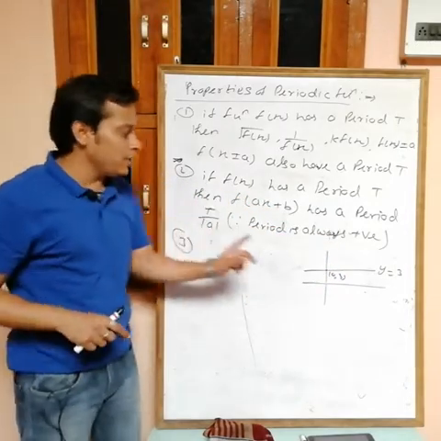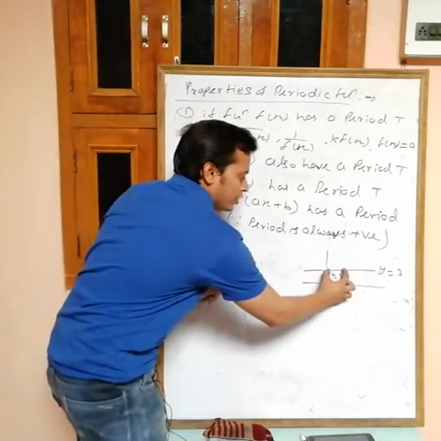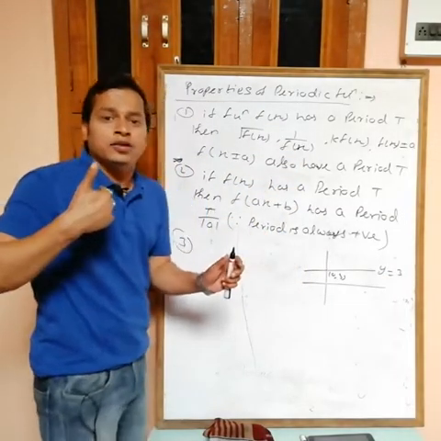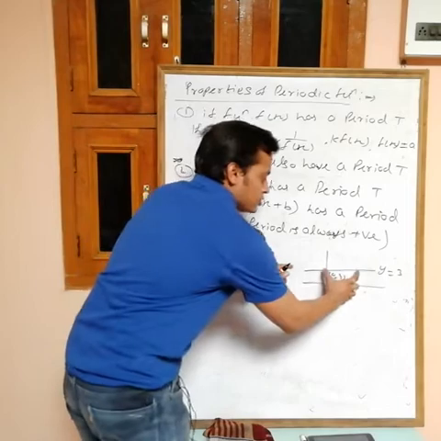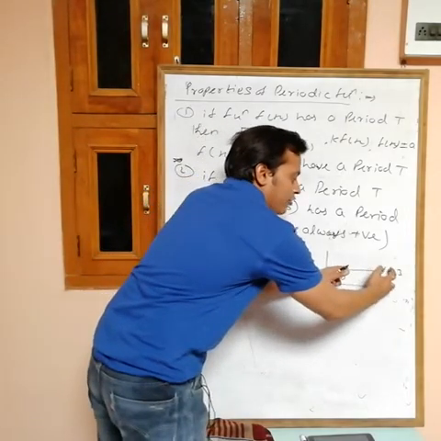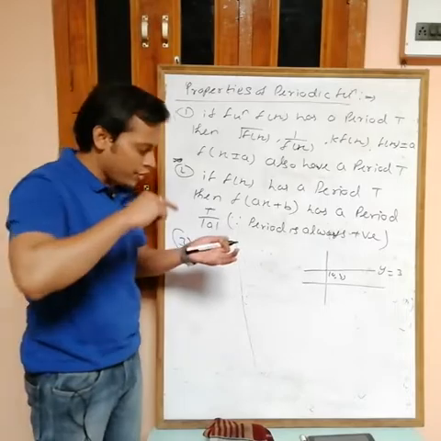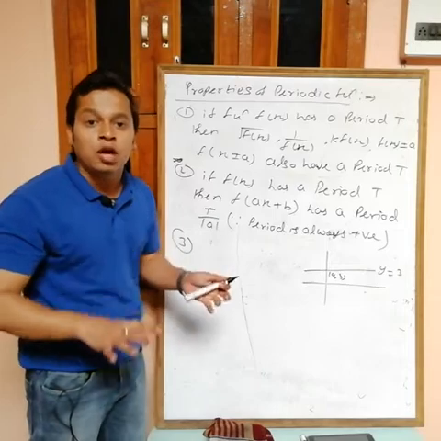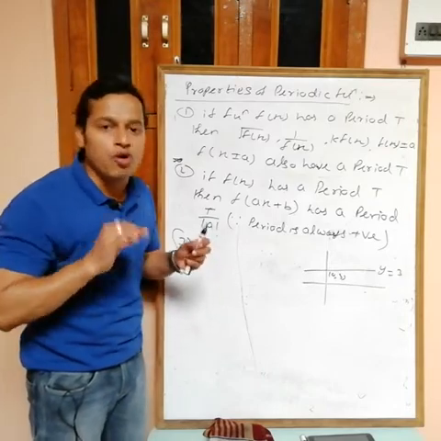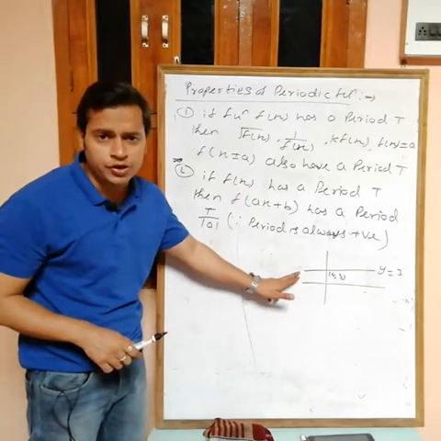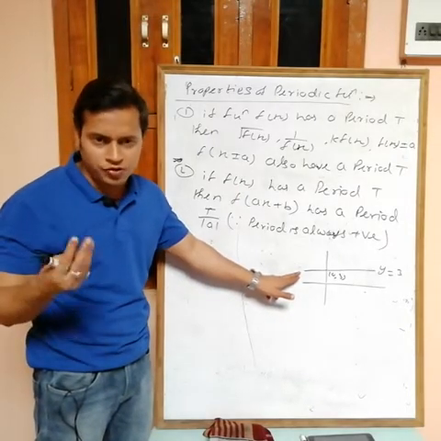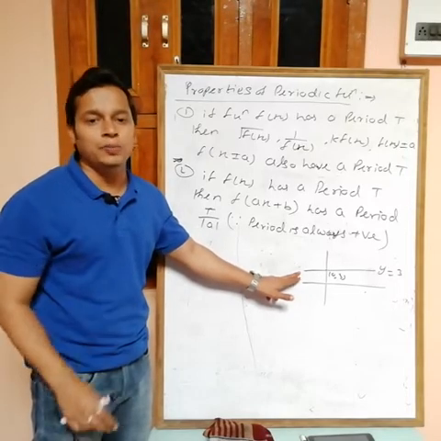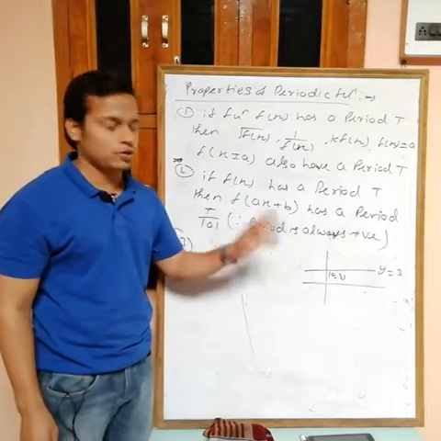Now can I say that the period of this function is 1? Suppose this is one interval. Check after one interval whether we have the same value or not; obviously we do, so this one is periodic. Can I say that the period of this function is 2? Suppose this length is 2, then after 2 we again have the same value, so the period of this one is 2. So the period can be 1, 1.1, 0.5, 0.7, 2, 3, all of them, but the fundamental period is not defined for this one. You can take 1, 2, 3, 4, 1.5, 1.7, root 2, root 3, it doesn't matter, but the fundamental period is not defined for a constant function.